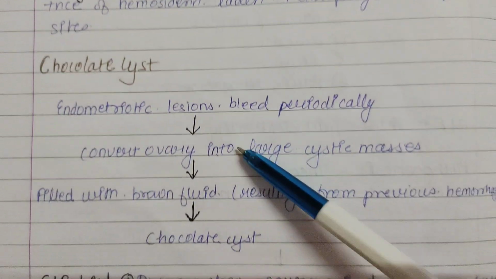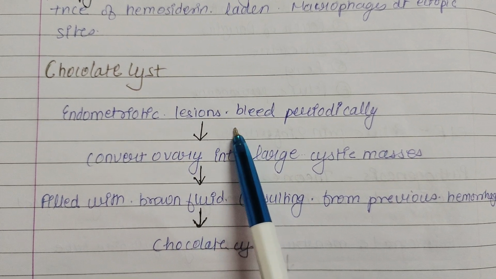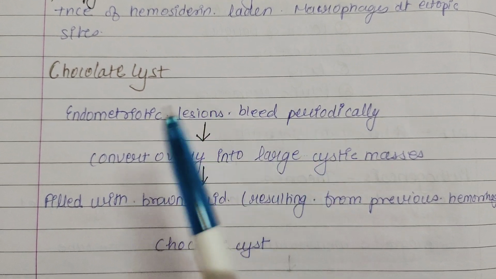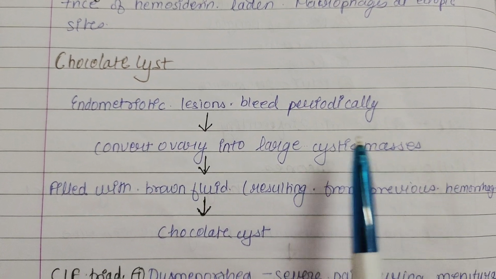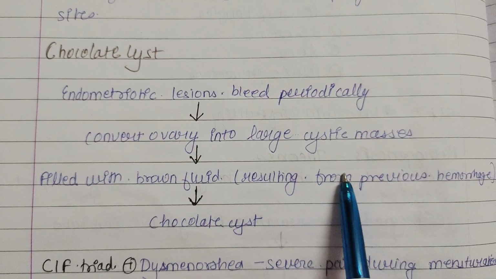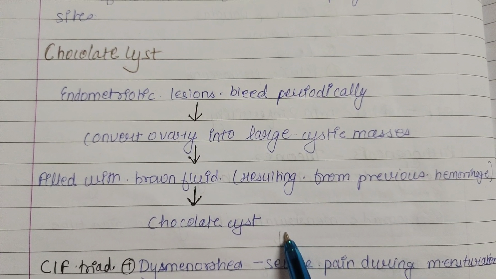Now we will study chocolate cyst. Chocolate cyst is when endometriotic lesions bleed periodically and convert the ovary into a large cystic mass filled with brown fluid, resulting from previous hemorrhage, which is chocolate-colored due to its brown color.